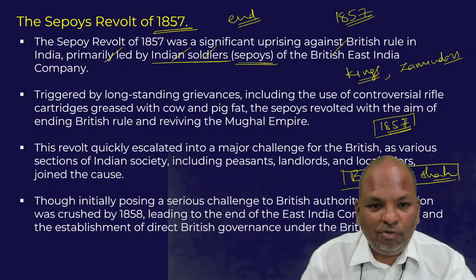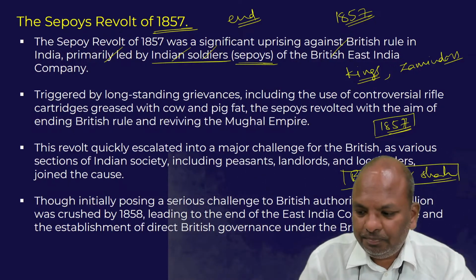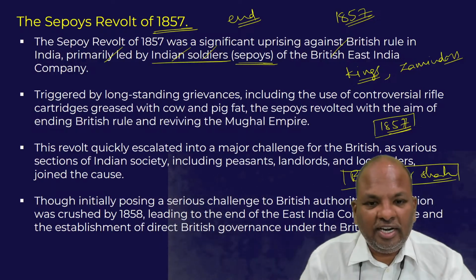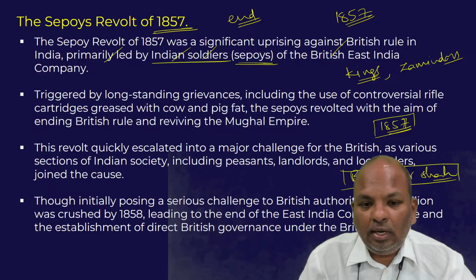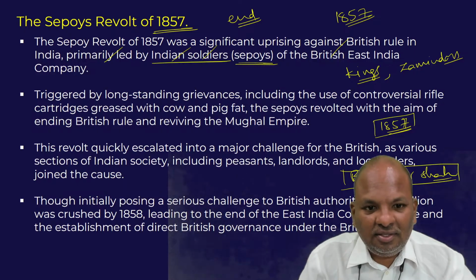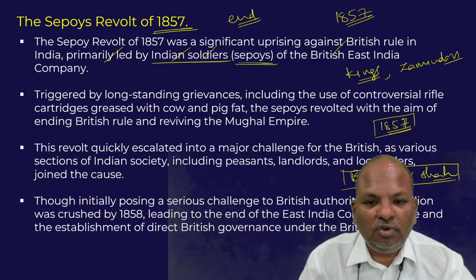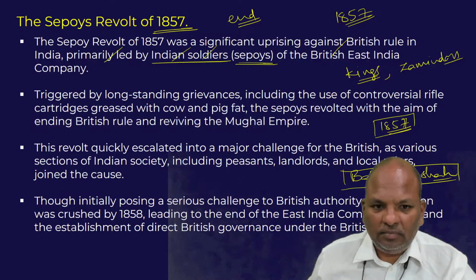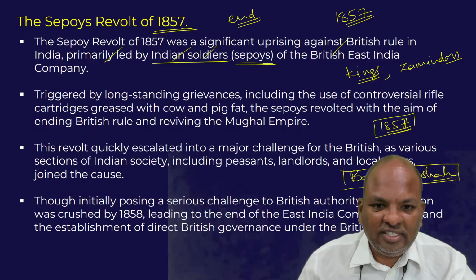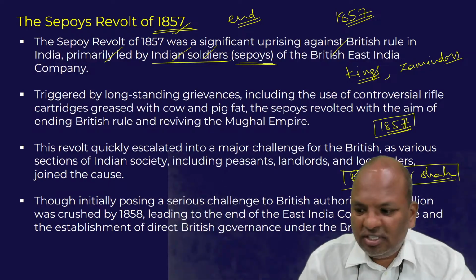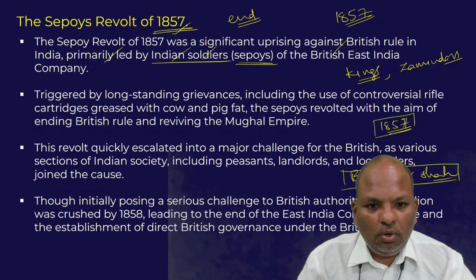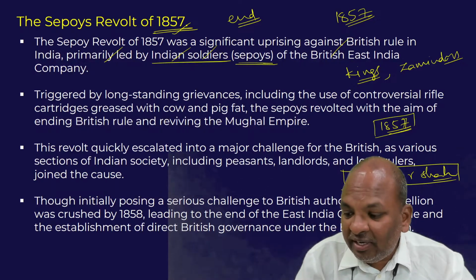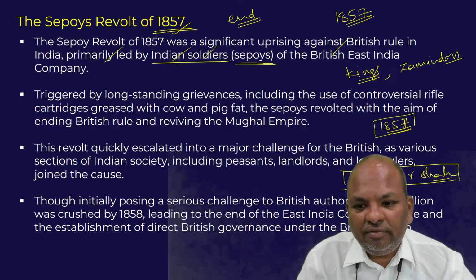The point is, this revolt ended in failure. Though the sepoys revolted in 1857, and though the revolt was widespread, in the end the revolt was successfully crushed by the British. By the end of 1857 itself, the revolt was successfully crushed by the British. Therefore, let us see the reasons for the failure of the 1857 revolt.